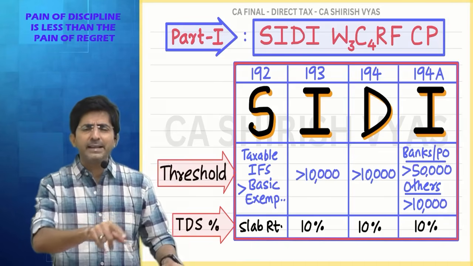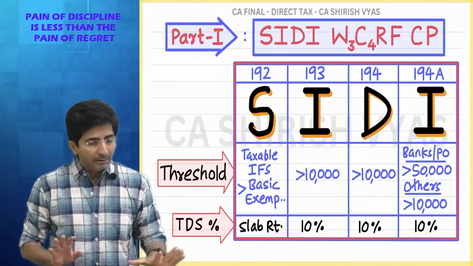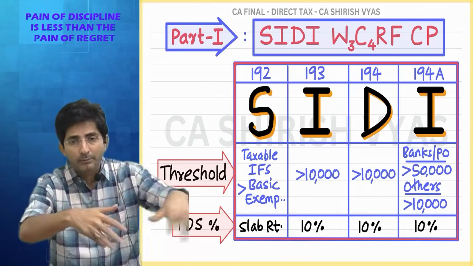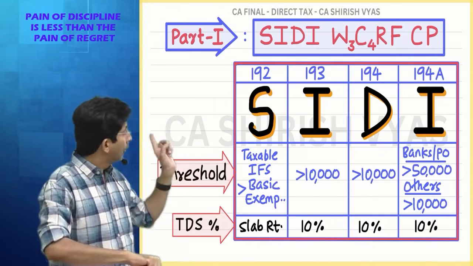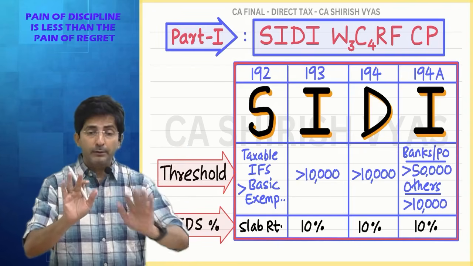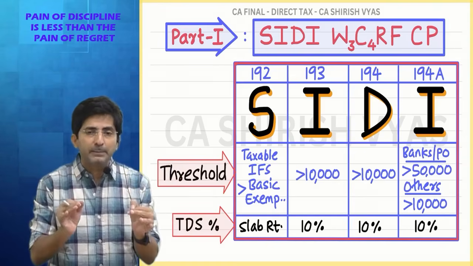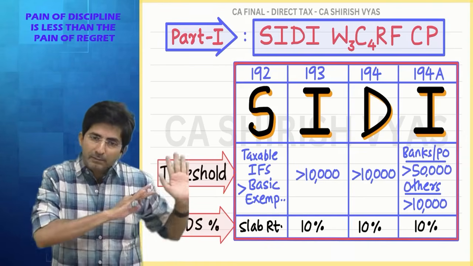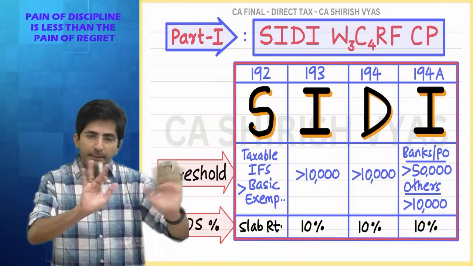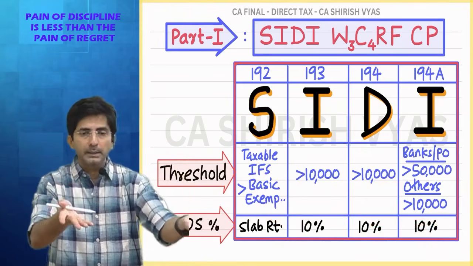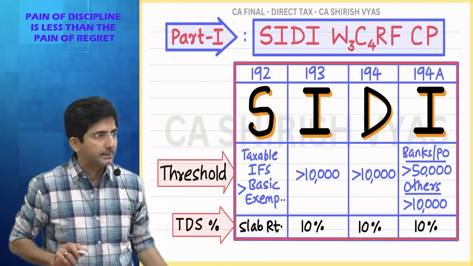For a shareholder, dividend income is always taxable whether he gets 500 dividend or 5 crores. But up to 10,000 he will get the full amount. If it is above 10,000, he will get net of TDS. Nowhere in my communication should you conclude that your income is exempt up to that much. In this chapter, we never talk about exempt income. TDS is meant for taxable income, so all the incomes are taxable. But with the threshold, we are saying that up to that amount TDS will not be deducted. The person who is earning has to pay the tax on his own. But if the limit is crossed, TDS will be deducted and you will get net of TDS.